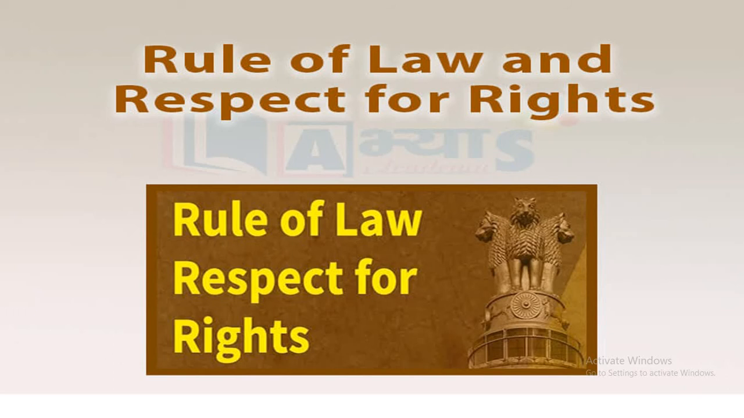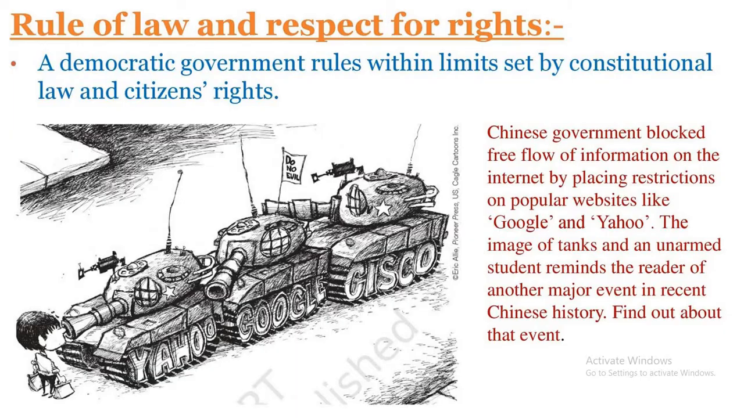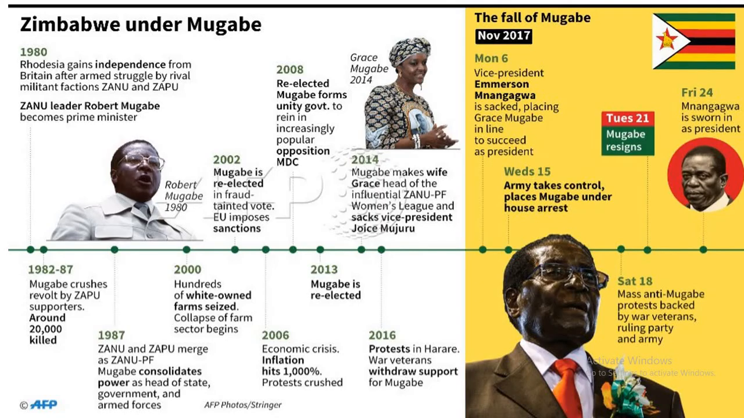And coming to the rule of law and respect for rights. Zimbabwe attained independence from white minority rule in 1980. Since then the country has been ruled by ZANU PF, the party that led the freedom struggle. Its leader Robert Mugabe ruled the country. Since independence, elections were held regularly and always won by ZANU PF.